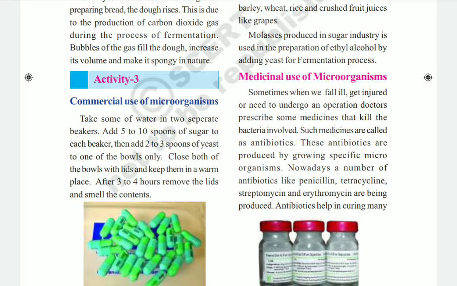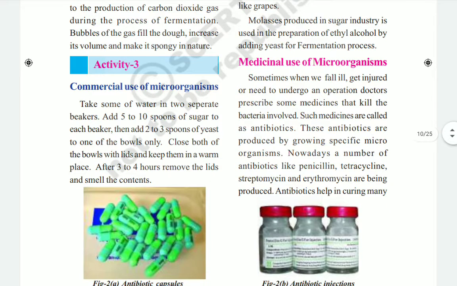First we have to take 2 beakers and add 10 spoons of sugar in each beaker. Only for 1 beaker we have to add 2 to 3 spoons of yeast. Next we have to close both beakers. In one beaker we have water, sugar and yeast. In the second one we have only water and sugar.